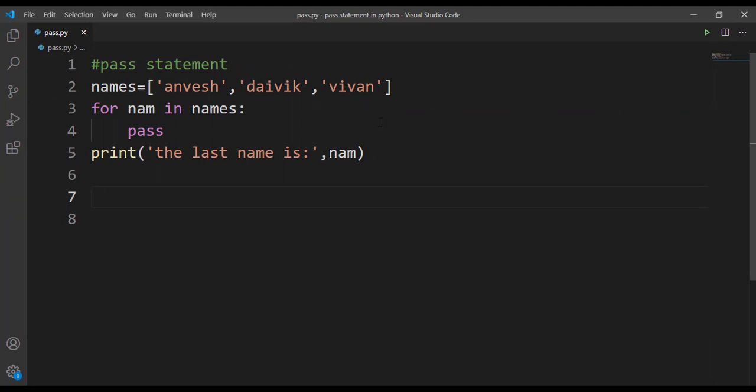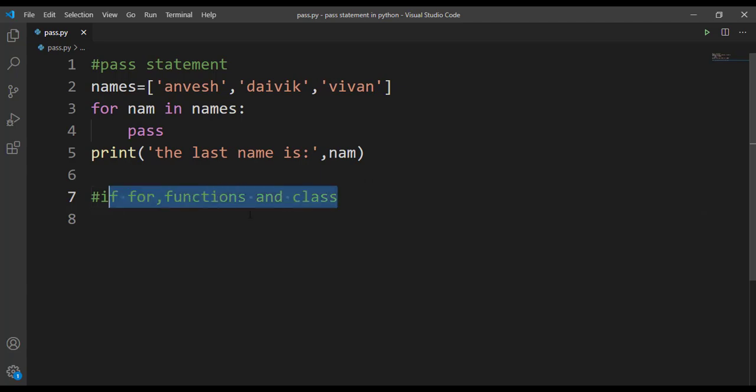By now you have understood: when we did not use the pass statement here, we got an error, expected an indented block. So our program was not syntactically correct. To make it syntactically correct, we have used the pass statement here. So when can we make use of this pass statement? This pass statement can be used with if, for loops, functions, and class. So we can make use of this pass statement in all these things.